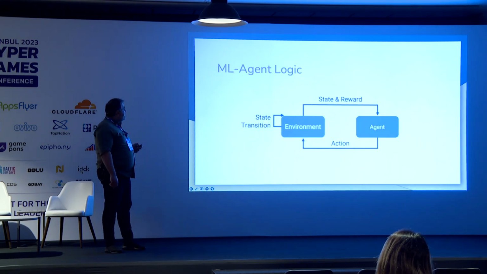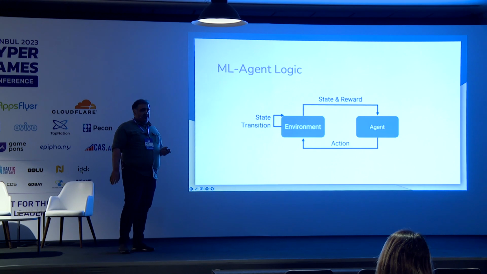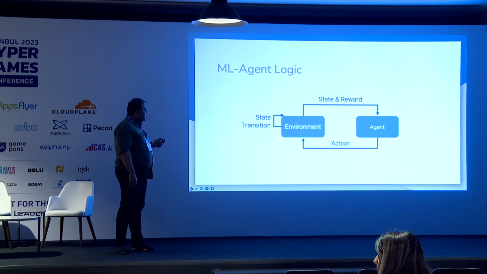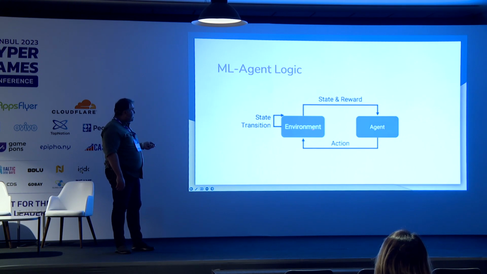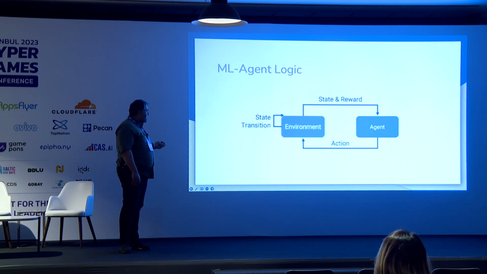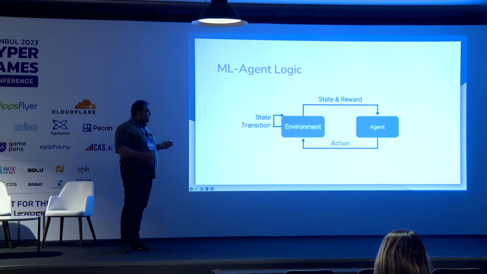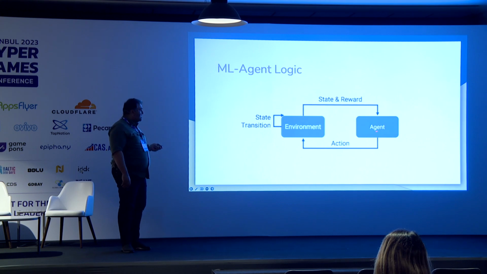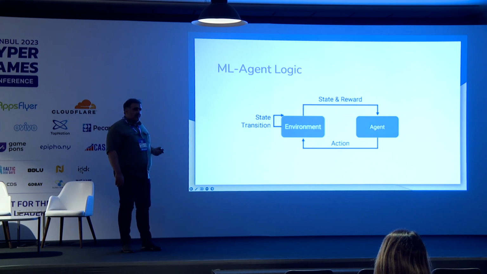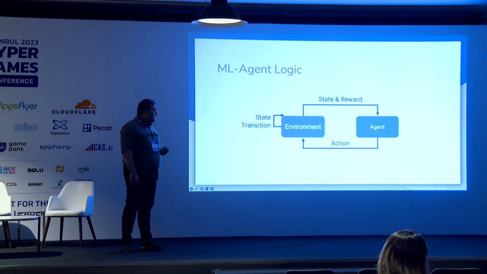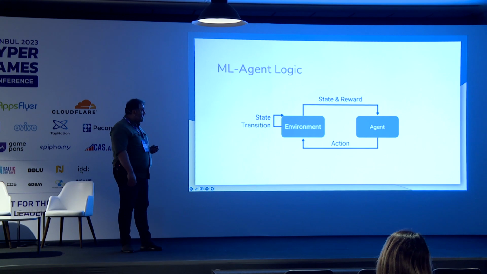The logic of ML Agents is very, very simple. We have agents. Agents take actions. Actions help the agent interact with our environment. Then we update the state based on the action the agent takes, and we give a reward or change the state for the agent. And we repeat this cycle over and over again. With this cycle, the agent learns how to play and interact with our environment after many steps.